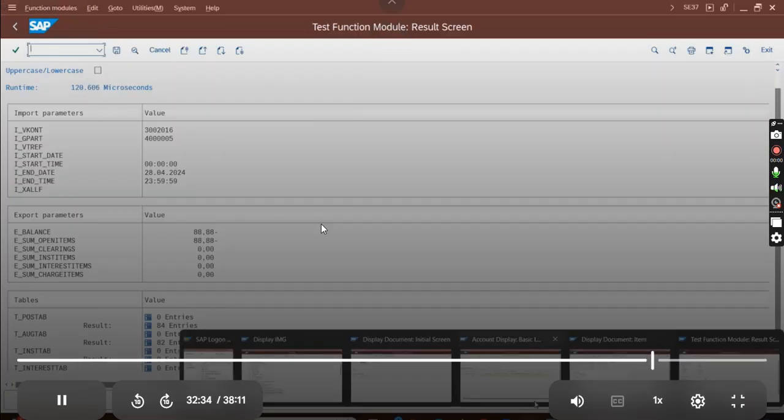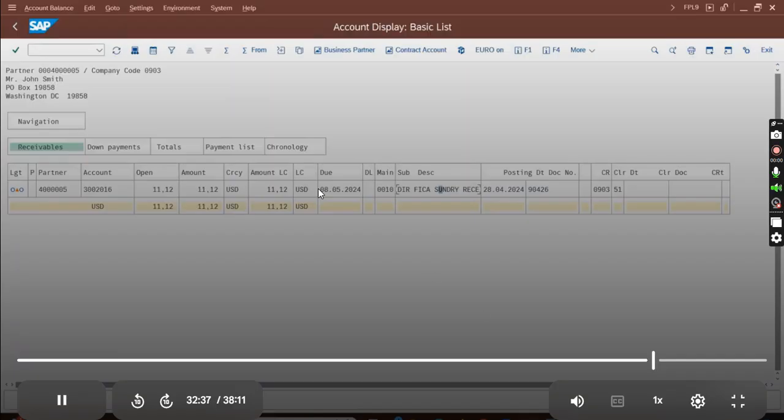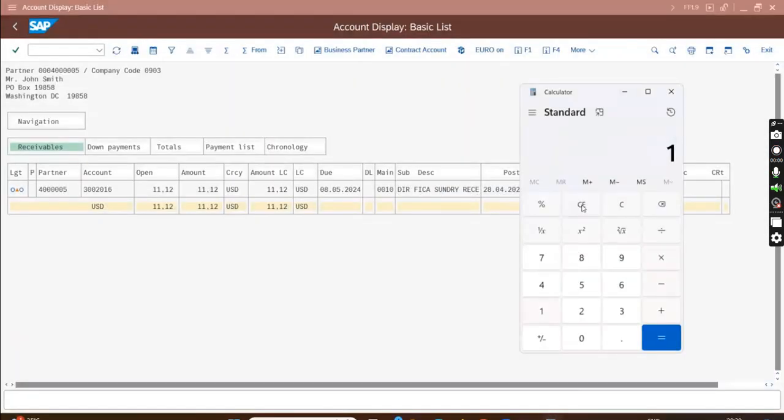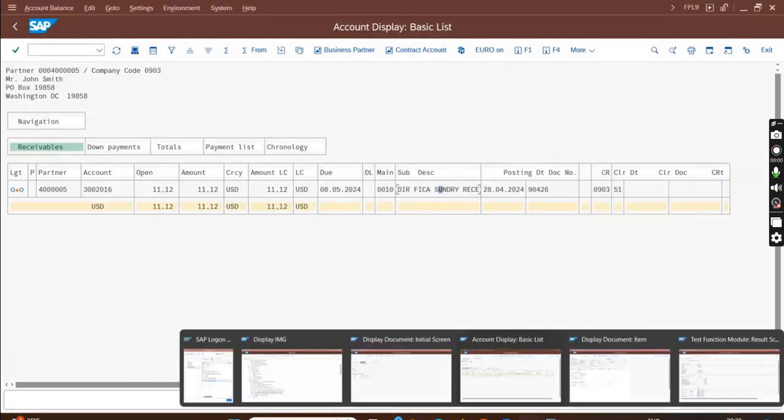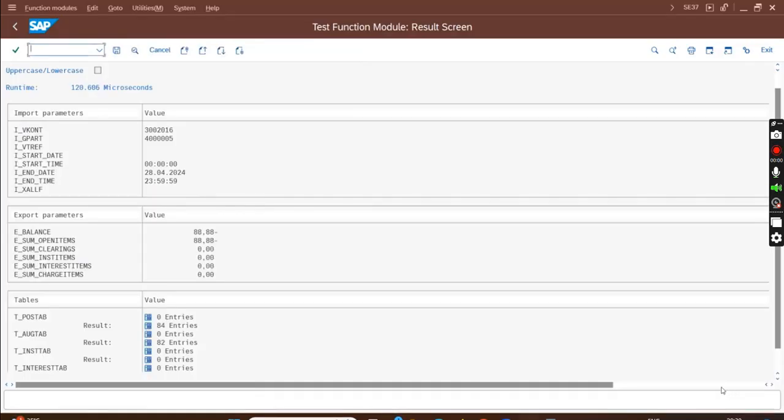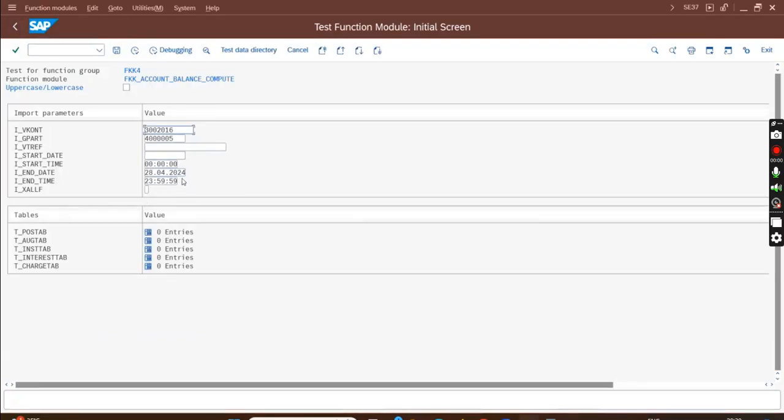How did we get that? The balance is coming as 100 minus 11.12. So I have 100 in negative minus 11.12, and I am getting 88.88. So if there is any requirement to show the balance on the fly, you can use this BAPI. What does it do? It is like DFKKOP open item summation. An FS needs to be written, where you mention what open item needs to be added.